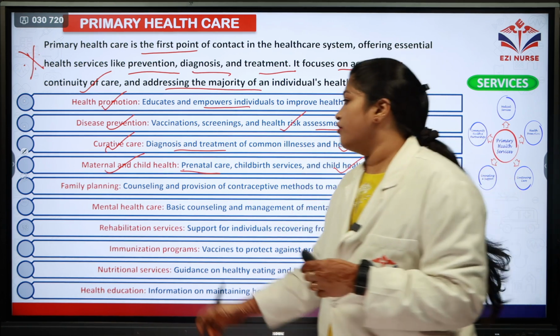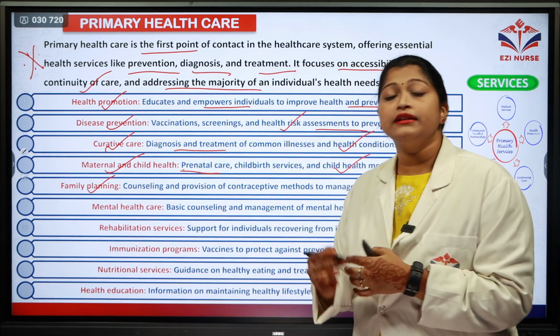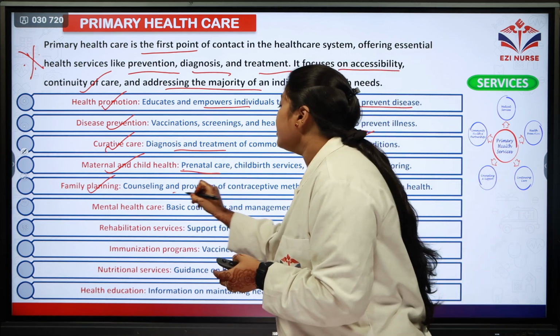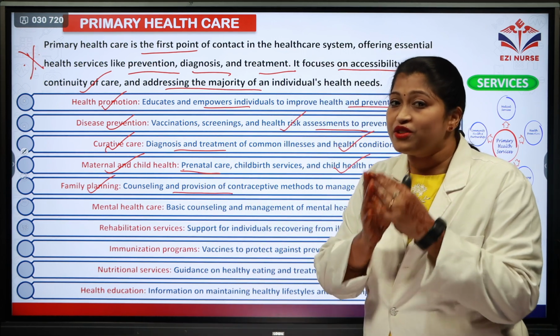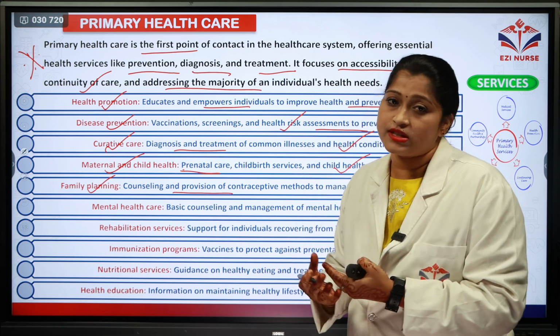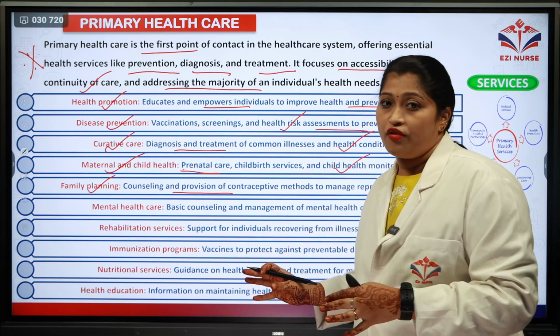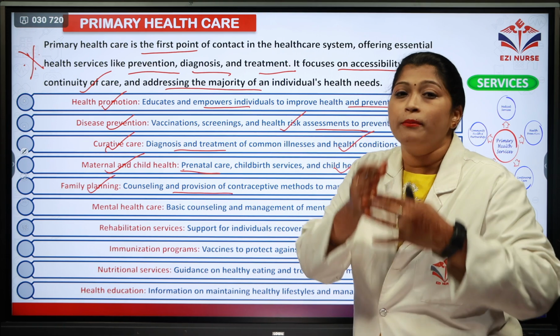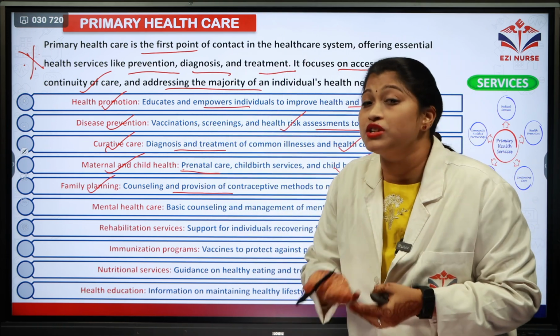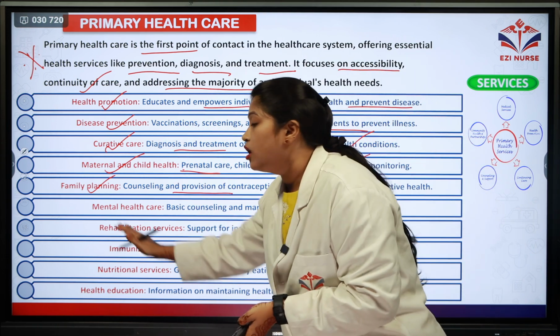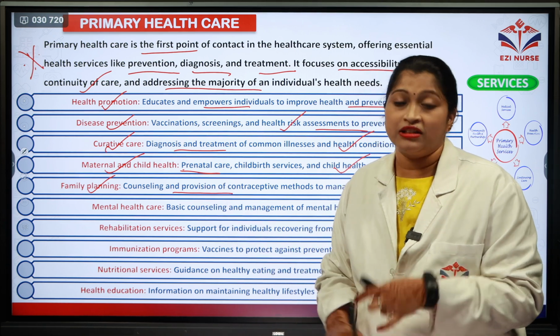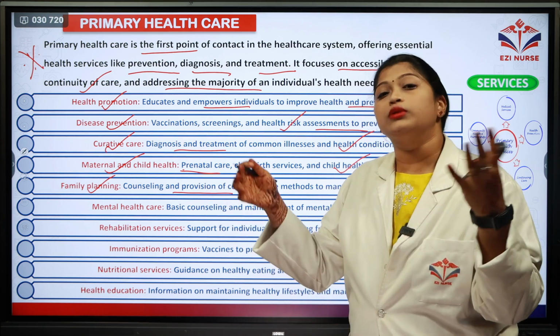Coming to the next service, family planning. Here they are counseling and providing contraceptive methods, how to use the contraceptives and what their use is, and how you can make sure population explosion does not happen. That is being educated to the parents.